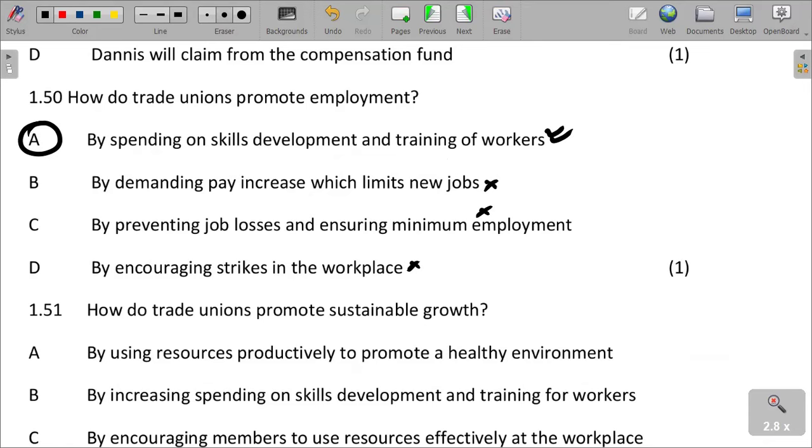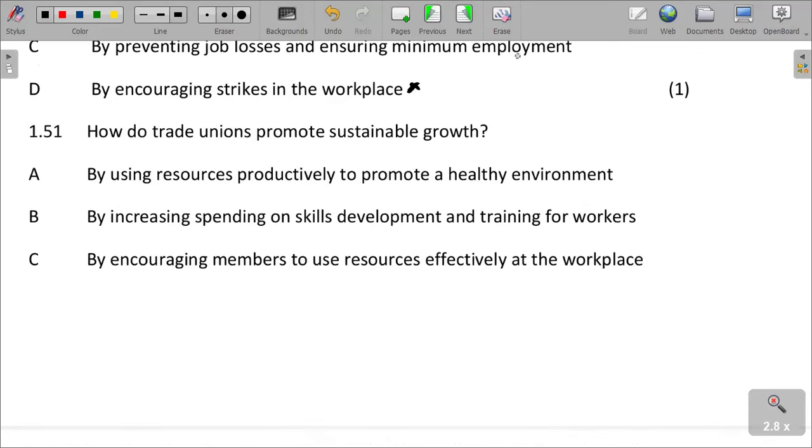How do trade unions promote sustainable growth? We are talking about producing while taking into consideration future generations.